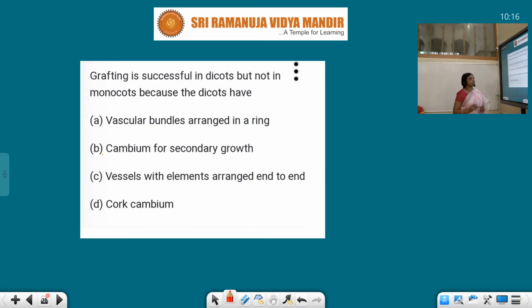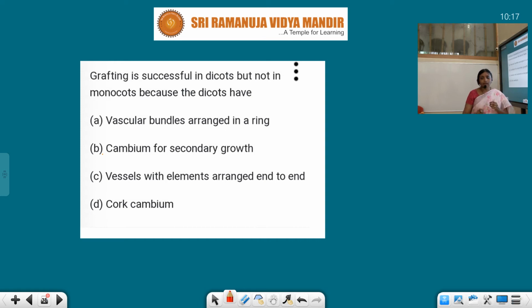Grafting is successful in dicots but not in monocots. Suppose we cut the stem for grafting and want to plant it somewhere else. It is not possible in monocots. Why? Because in monocot stems and leaves, secondary growth does not take place. Secondary growth takes place by the activity of the cambium ring, and cambium is present in dicots, that means angiosperms. In gymnosperms also we can observe secondary growth.